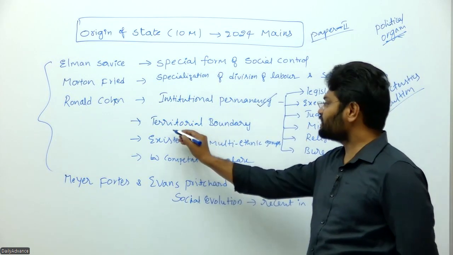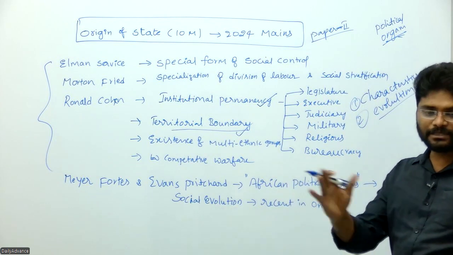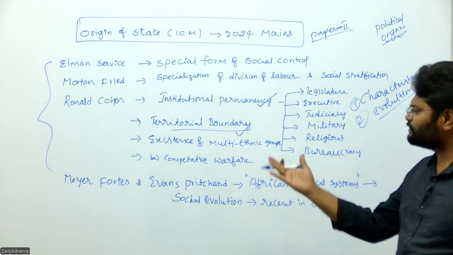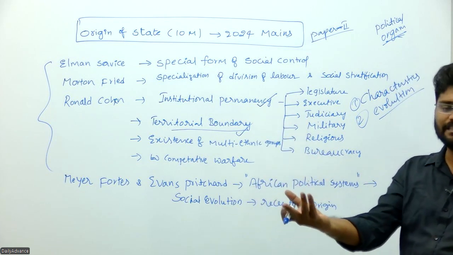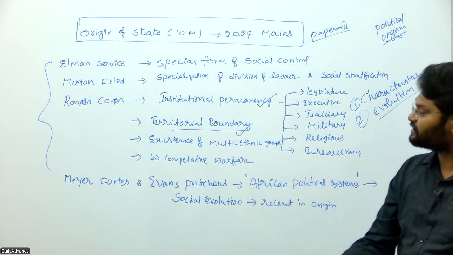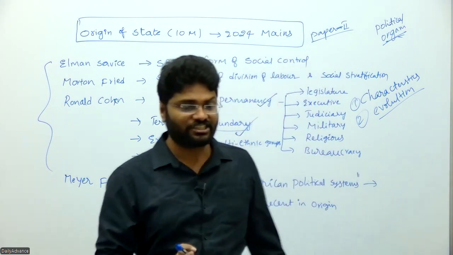After that, a territorial boundary must be present to segregate one kingdom from another, one state from another. Even in modern times, we observe territorial disputes between the Indian state, the Chinese state and the Pakistani state. So territorial boundary must be recognized in the state system.